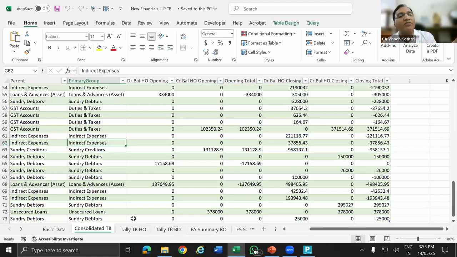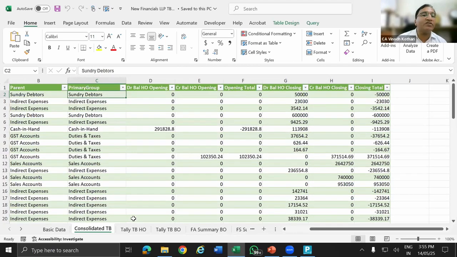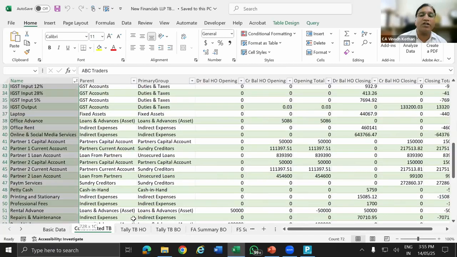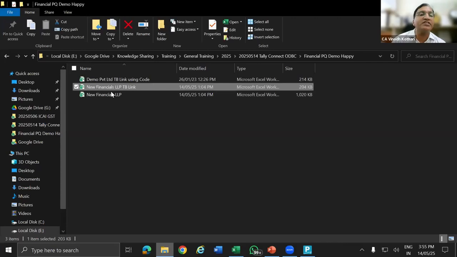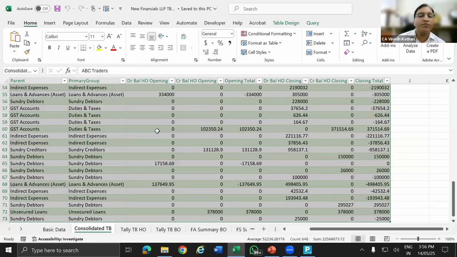One file will have the Tally trial balance. From the Tally trial balance, I will copy this data, which data, that is the whole data, to a sheet in my financial statement. So this is the financial statement template.